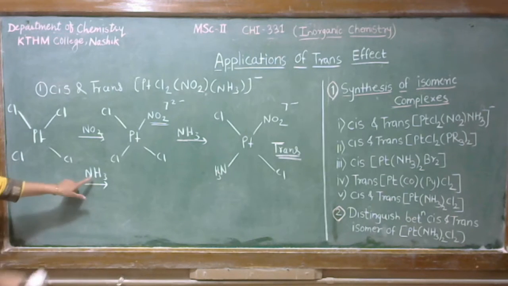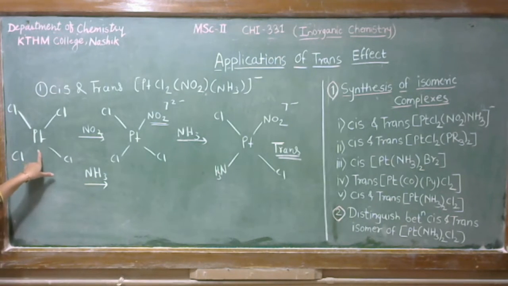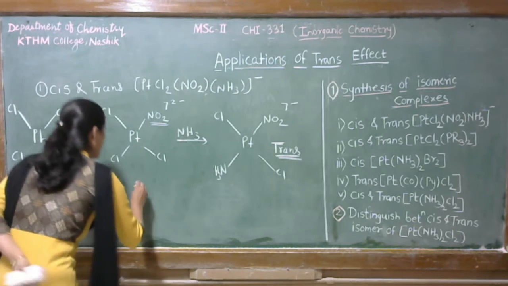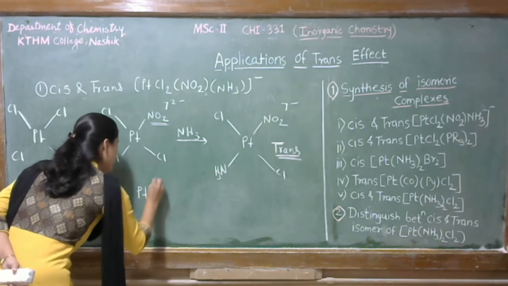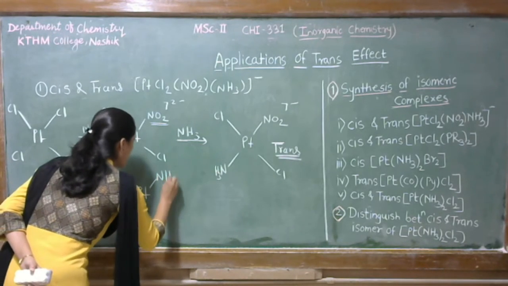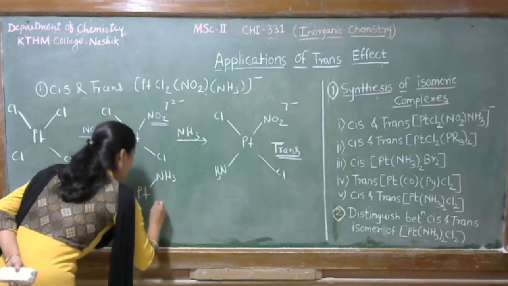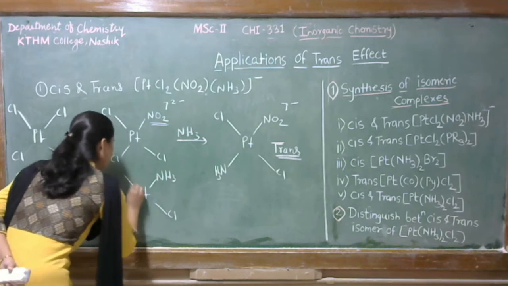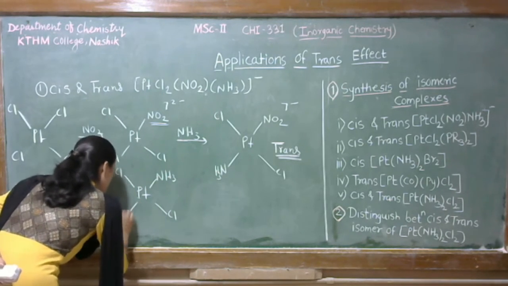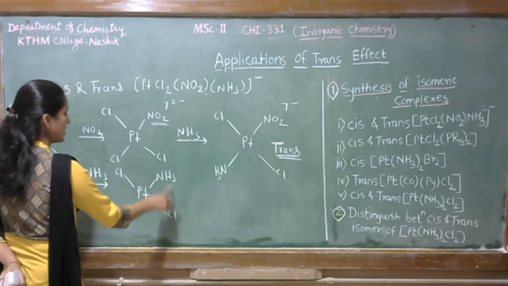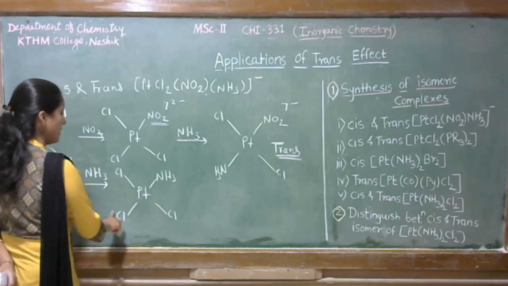When we treat NH3 with this same complex, any chlorine gets replaced by NH3 because all 4 Cl are the same. So we get such a type of isomer, that is Pt with NH3, Cl, Cl, Cl. Okay.